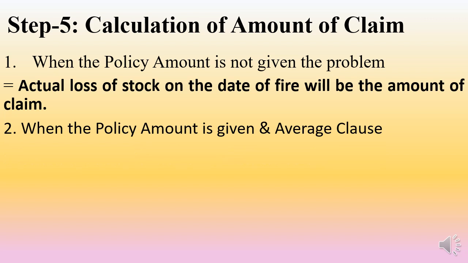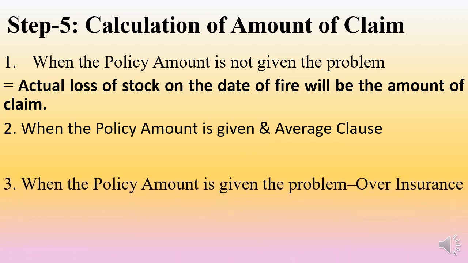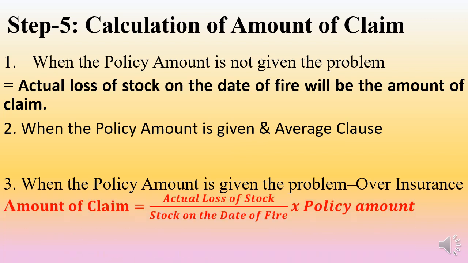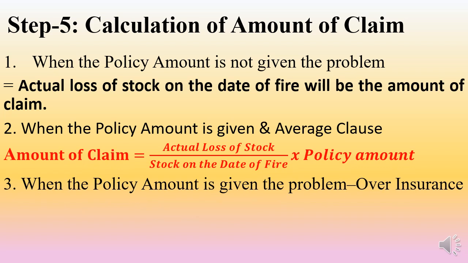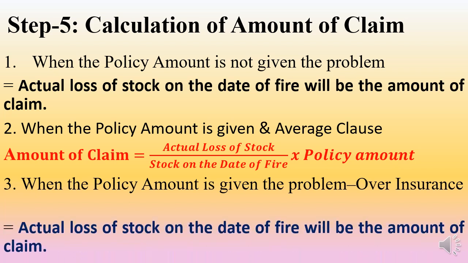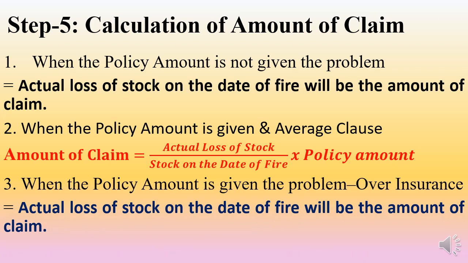Next, when the policy amount is given but the average clause is applicable, what is this average clause? In order to discourage under insurance, the average clause is included in the policy. Another case is when the policy amount is given in the problem but it is over insurance. So there are 2 cases: one is average clause applicable, one is over insurance. In case the average clause is applicable, you have to apply this formula: amount of claim equals actual loss of stock divided by stock on the date of fire, into policy amount. If in case of over insurance, the actual loss of stock on the date of fire will be the amount of claim.